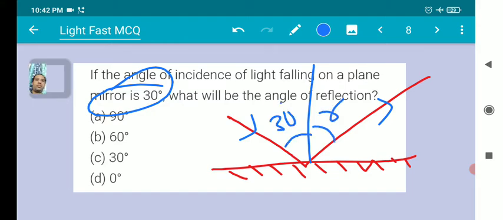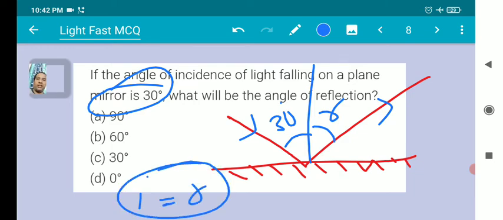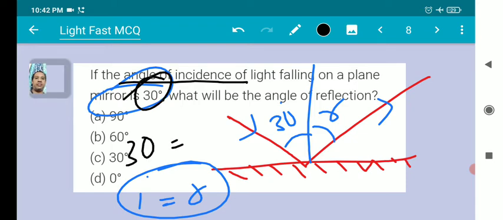We already know that I is equal to R by the law of reflection. I is given as 30 degrees, so R will also be 30 degrees.